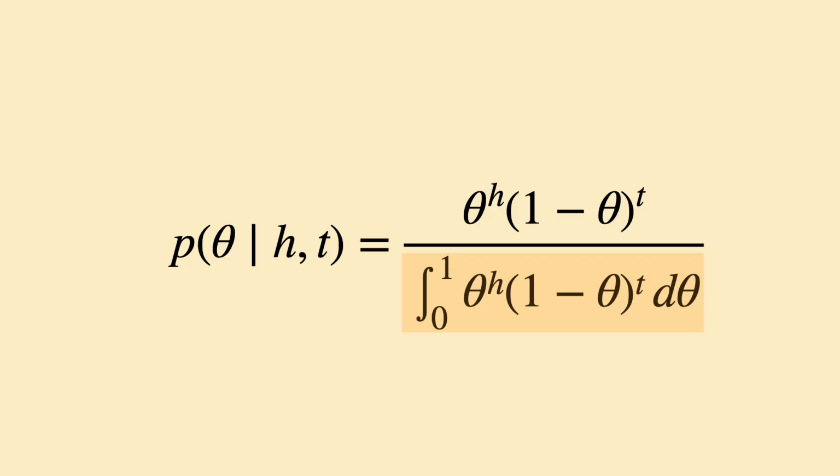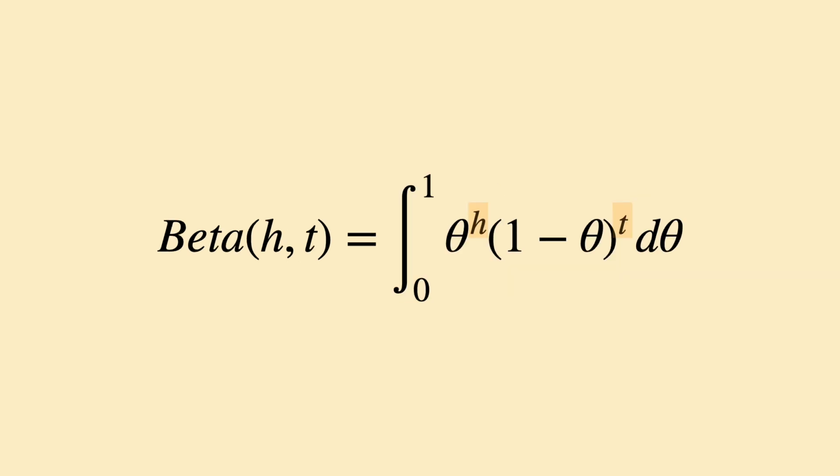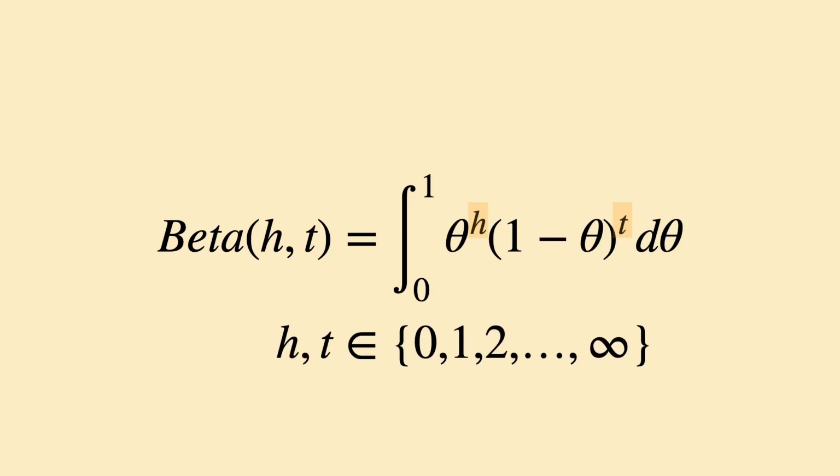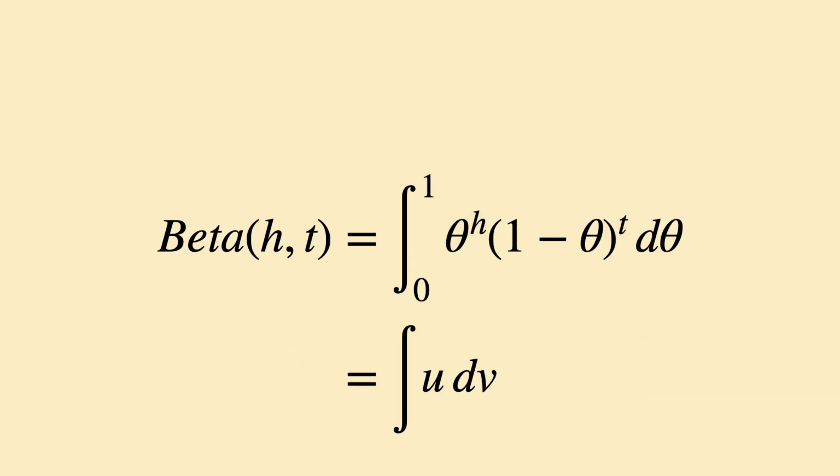The numerator is easy to compute, but the denominator can be reduced to a more elegant form. This integral, called the beta function, is tricky due to the exponents. However, since h and t are always whole numbers, if we can lower one exponent to 0, integration will be straightforward. The technique, integration by parts, fits the bill perfectly. Recall its formula.